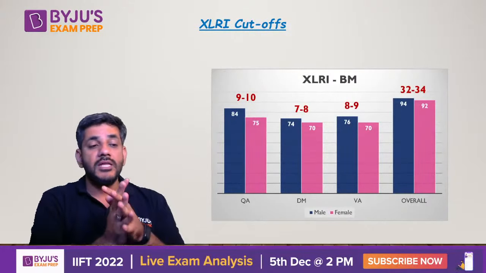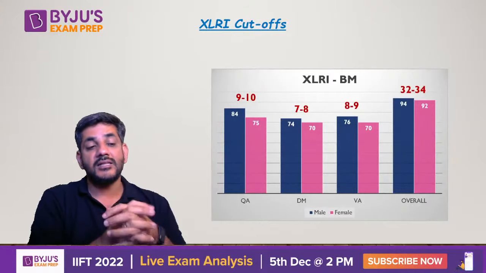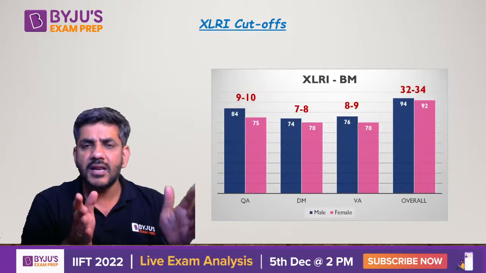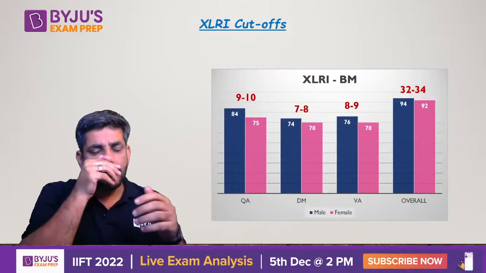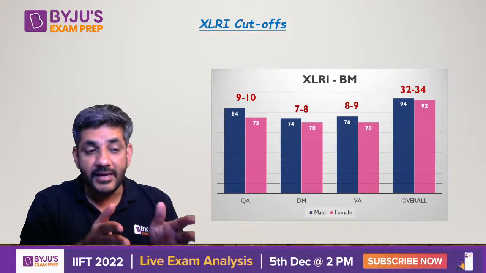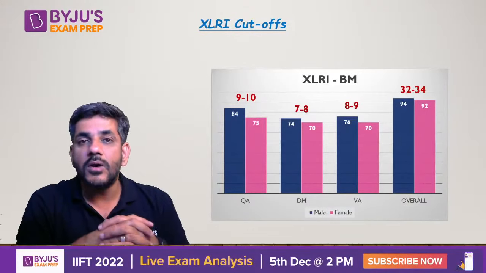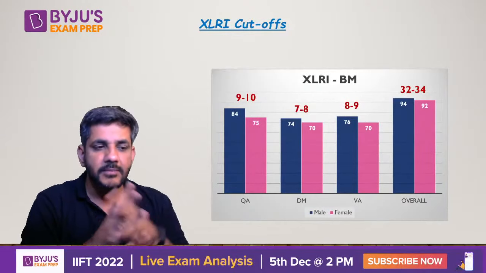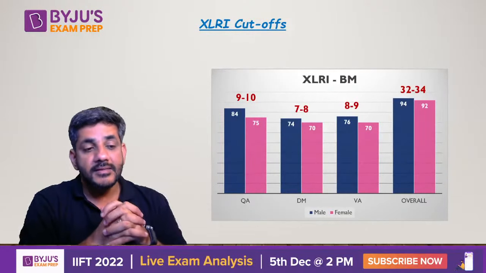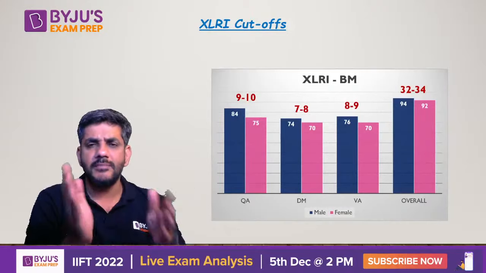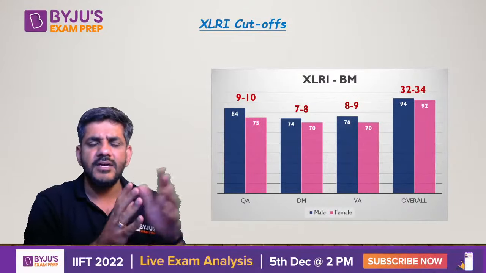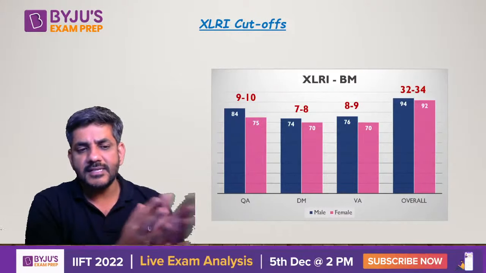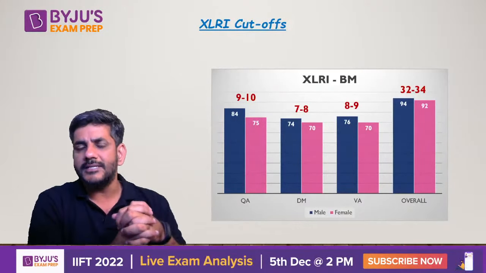So if I talk about the BM course over here, these are the cutoffs which were there. In quantitative ability, the cutoff was somewhere around 9 to 10 questions. 84 percentile was required for the males, 75 percentile required for females. That was the sectional cutoff. Similarly, in decision making, there was 7 and 8, approximately 7 to 8. Percentile is 74 for males, 70 for females. For verbal ability, it is 76 and 70, and overall you see 94, 92.